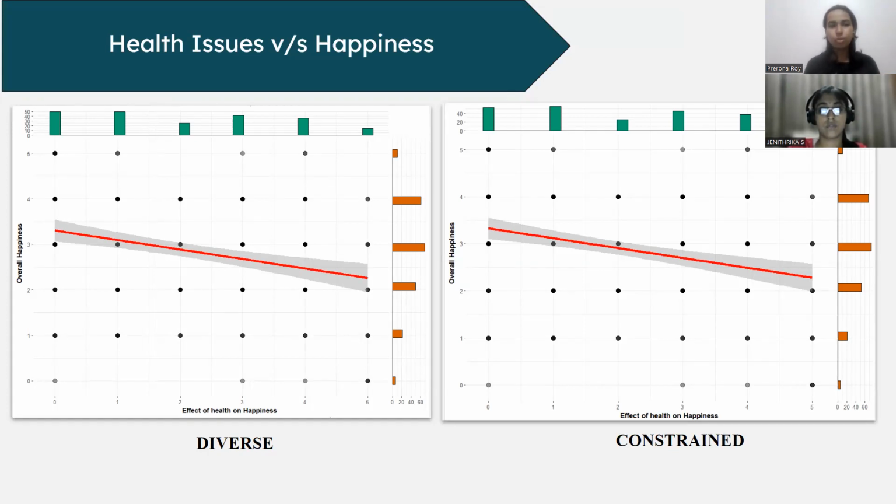great extent. So here we can see that the people with higher ratings of the effect of health on happiness are less happy, which means that for people whose health issues affect their happiness to a great extent, they're obviously less happy than people for whom health issues don't matter as such. And again, we'll be performing statistical tests in order to confirm.